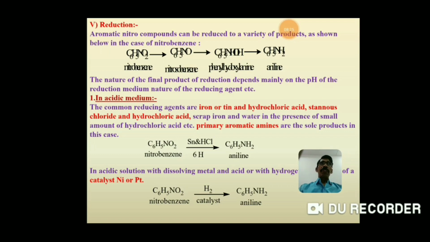Now second, the most important reactions of these aromatic nitro compounds are the reduction reactions. These reactions are of various types. Aromatic nitro compounds can be reduced to a variety of products, as shown below in the case of nitrobenzene.